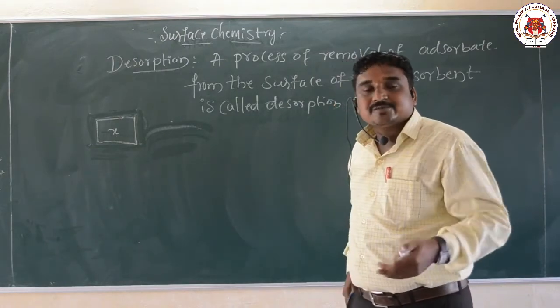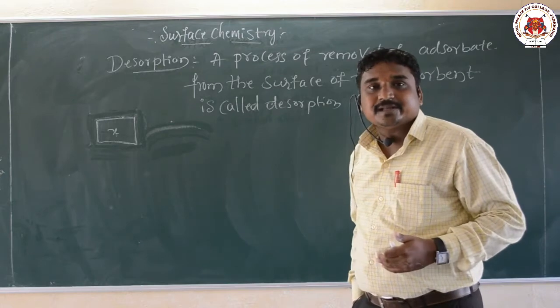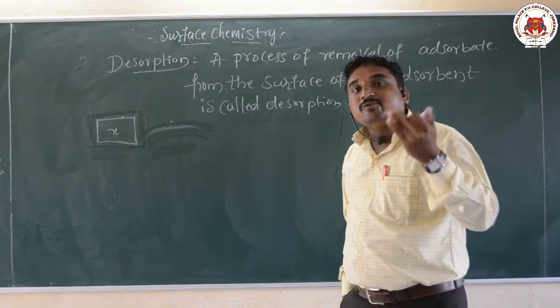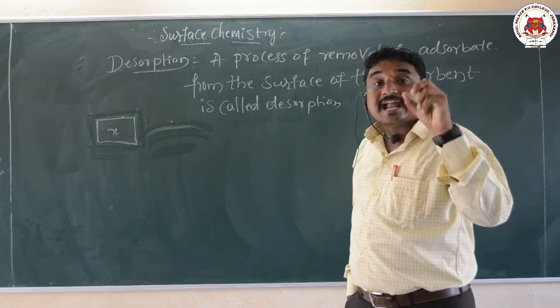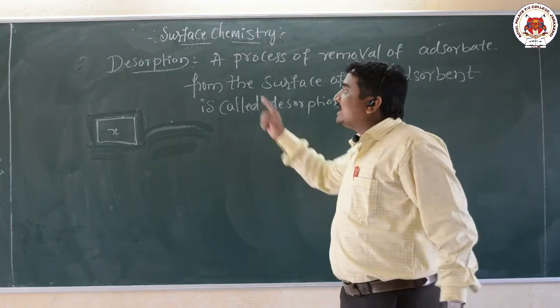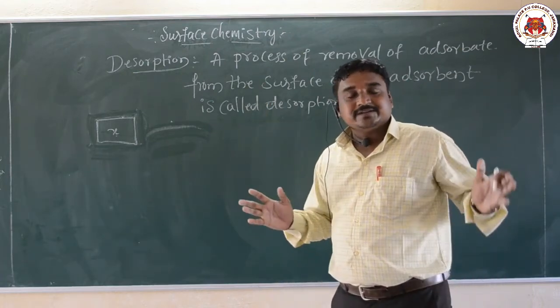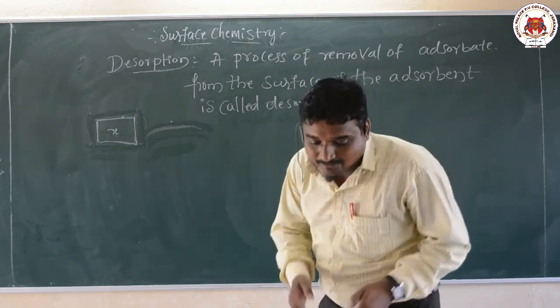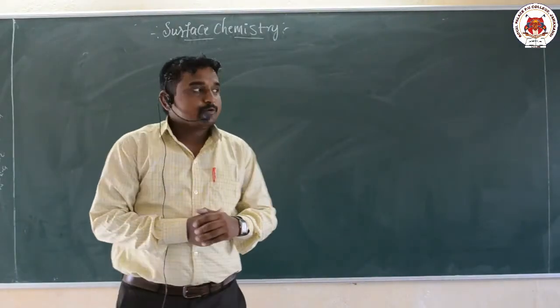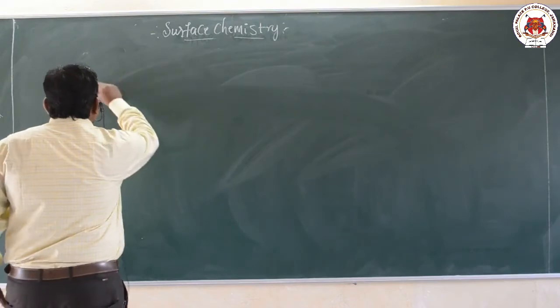In case of adsorption, accumulation takes place on the surface of the adsorbent, but here what happened? Removal of what here? Adsorbate from the surface of the adsorbent. So that is called what here? Desorption. Okay. Now we will move to another important concept, the definition.